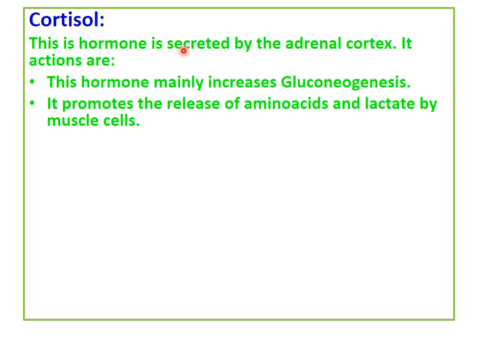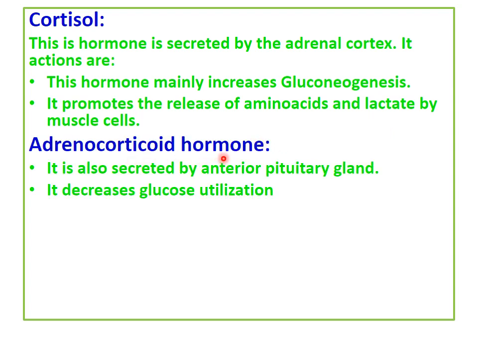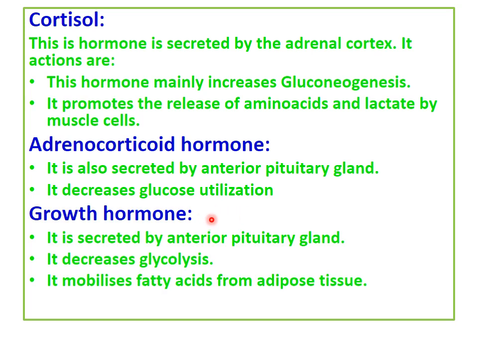Now cortisol, this is the hormone that is secreted by the adrenal cortex. This hormone mainly increases gluconeogenesis. It promotes the release of amino acids and lactate by muscle cells. Then adrenocorticotropic hormone, it is secreted from the anterior pituitary gland. It decreases glucose utilization. Then growth hormone, it is secreted by the anterior pituitary gland. It decreases glycolysis. It mobilizes fat from adipose tissue.